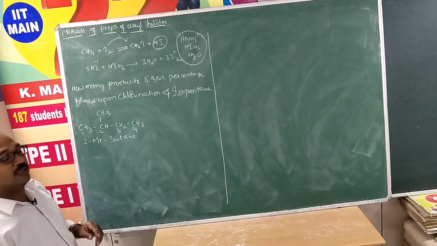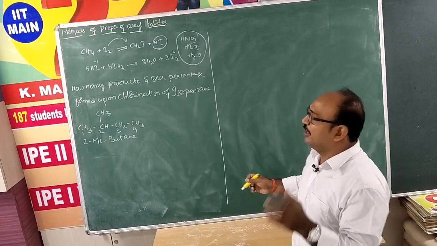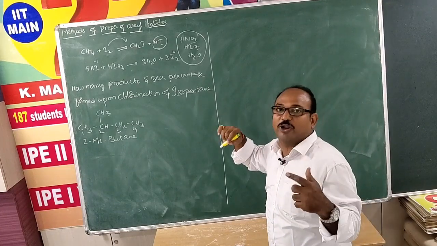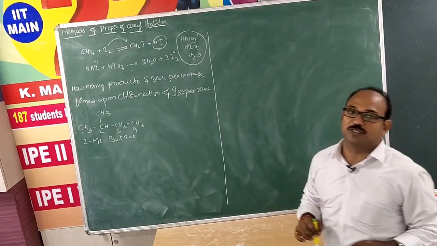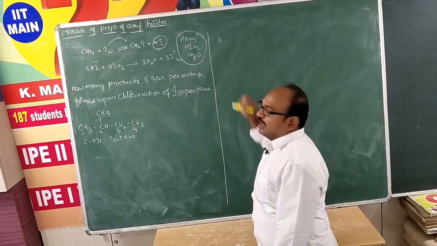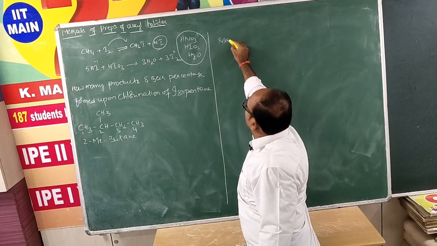their percentages? Before going to discuss this question, we need some small information. Previously we discussed that as per thermodynamic data, chlorination is fast and bromination is slow. So if you consider the reactivity order, chlorine is more than bromine.